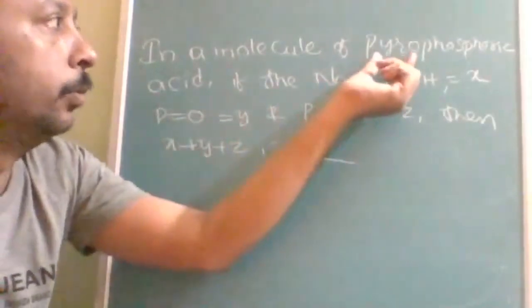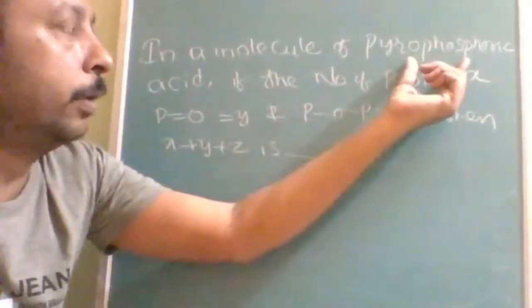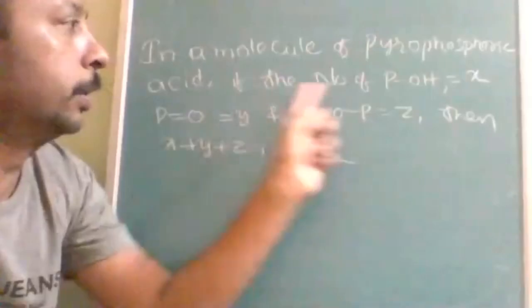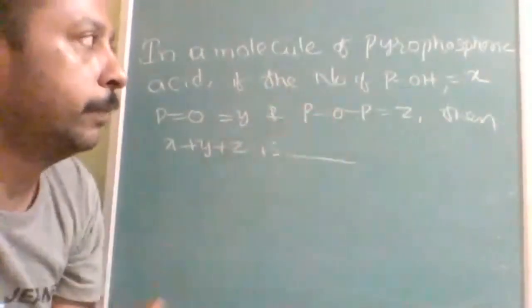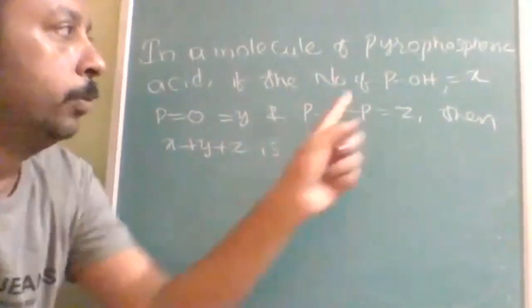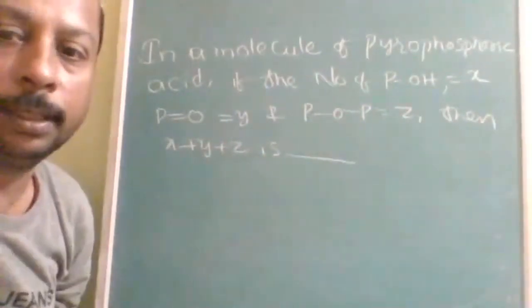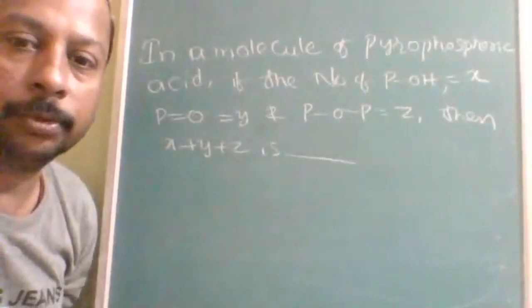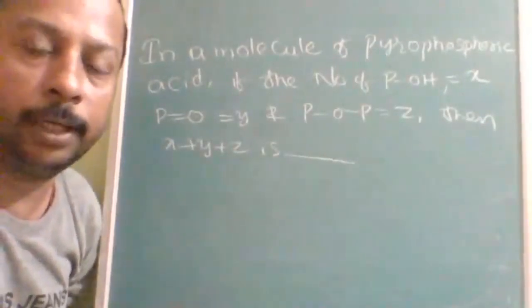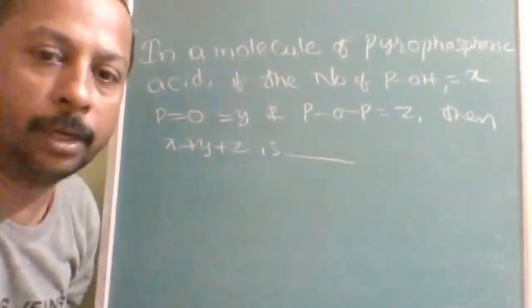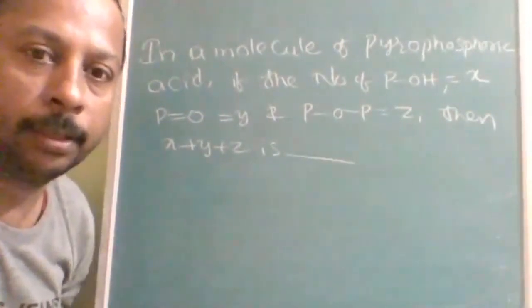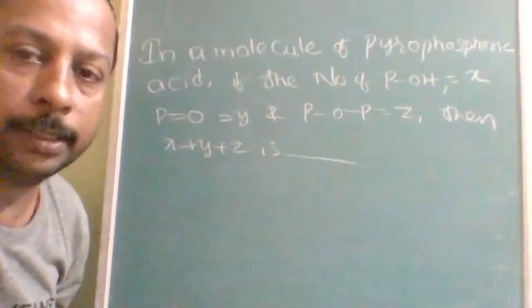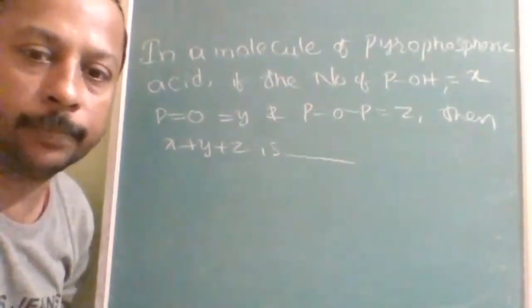After knowing the pyrophosphoric formula, you should draw the structure and find X, Y, and Z. If you miss at least one double bond, one P-OH bond, then your answer will be wrong. So try to draw it carefully. Advanced examination is not about speed, it is about accuracy. So try to count X, Y, and Z carefully and draw the structure.